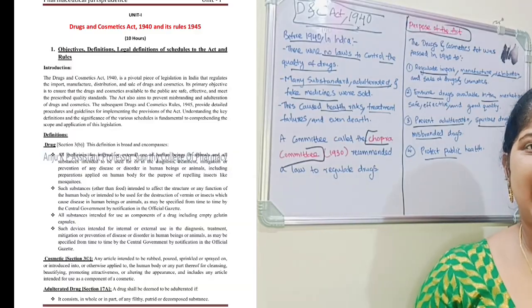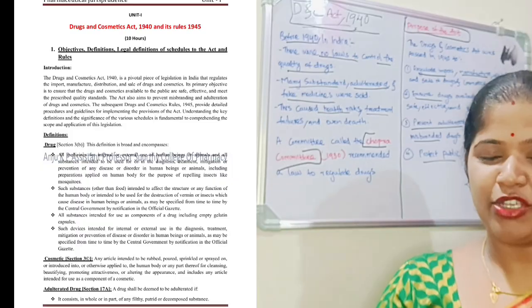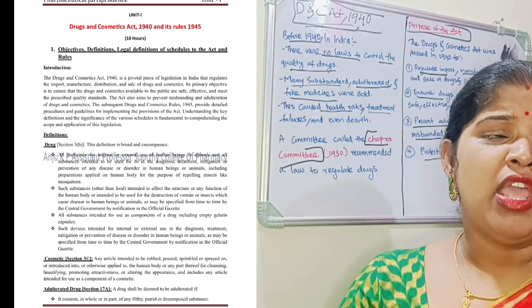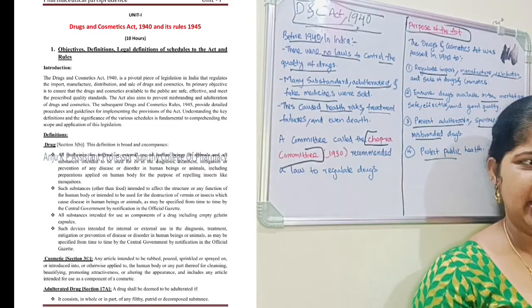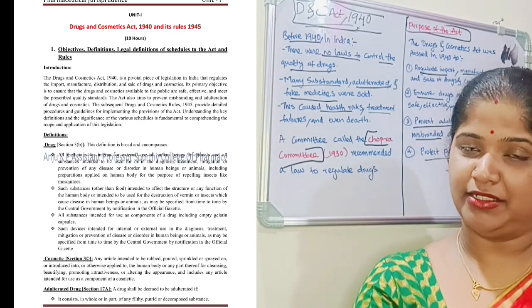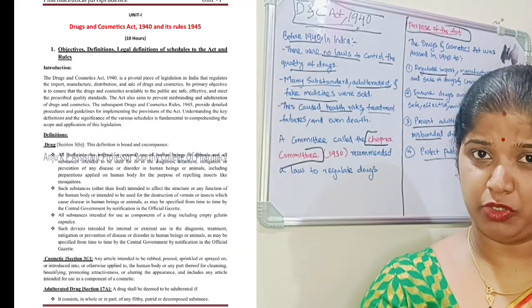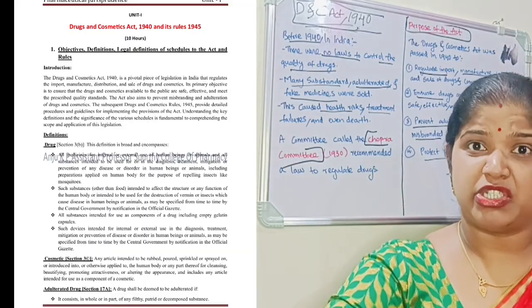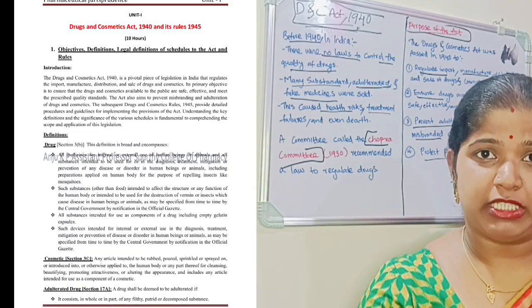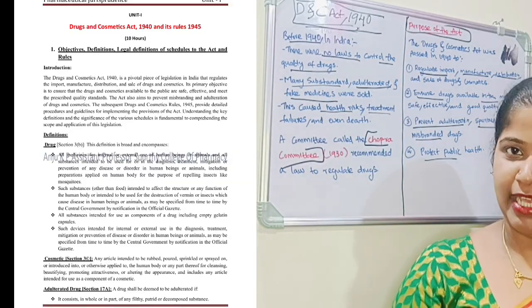So why do we pharmacists have to learn about the Drugs and Cosmetics Act? Without the act, we don't know which drug requires a prescription, whether all drugs require a prescription or not. So we can understand that, and the legal laws, what is ethics, everything we can come to know, especially which scheduled drugs come with a prescription. And if we do something wrong, what penalty we will get. Everything we can learn from the DNC Act.